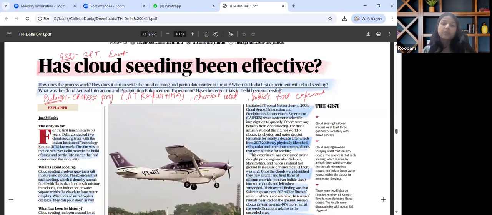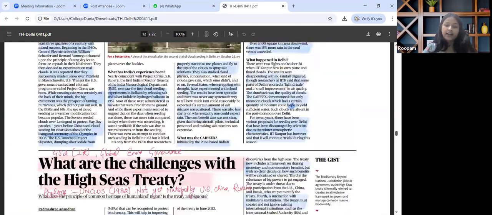India's first experiment, when was it done initially? We can even link it for the mains perspective. We need to know the limits of weather modification sciences, ethical and environmental concerns associated with it, climate adaptation and regional drought strategies. In this manner, this particular article is to be read and revised.